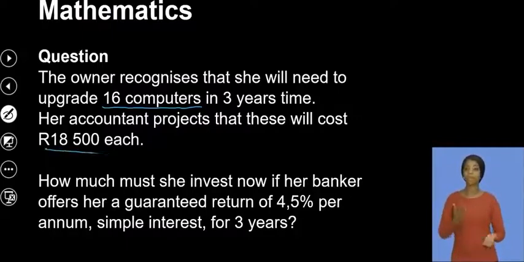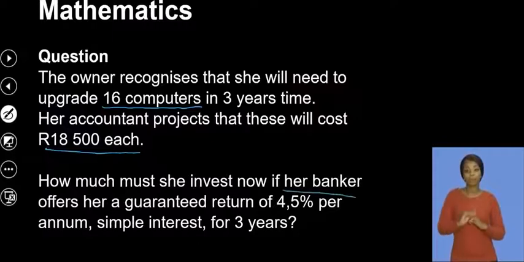Now, the cost of the new computer will be 18,500. Why? Because now they need a faster processor, a bigger RAM, a bigger storage, all of those concepts of computers that I'm sure you're familiar with. Now, the question will be, how much must she then invest now?